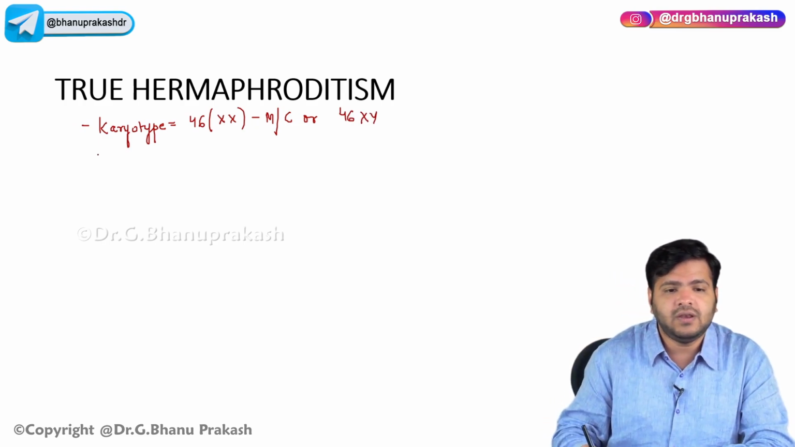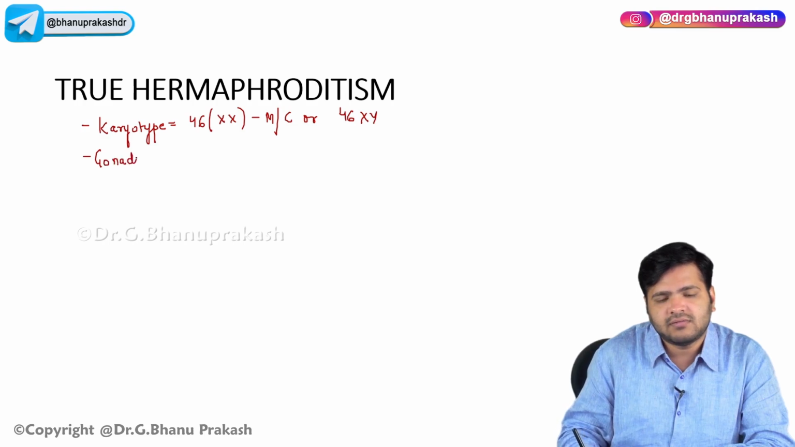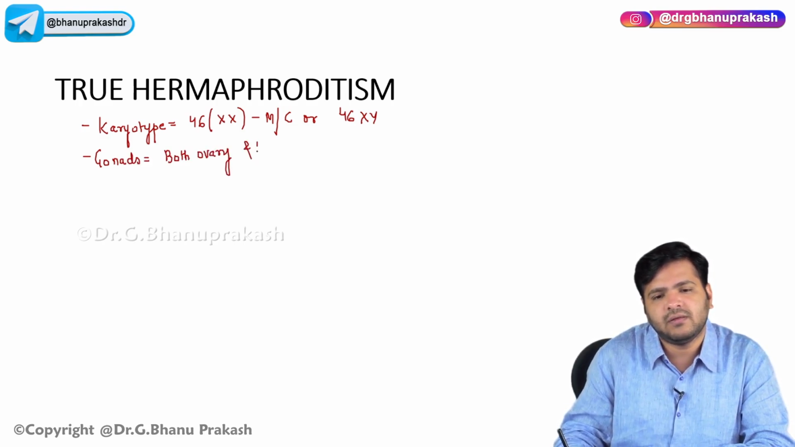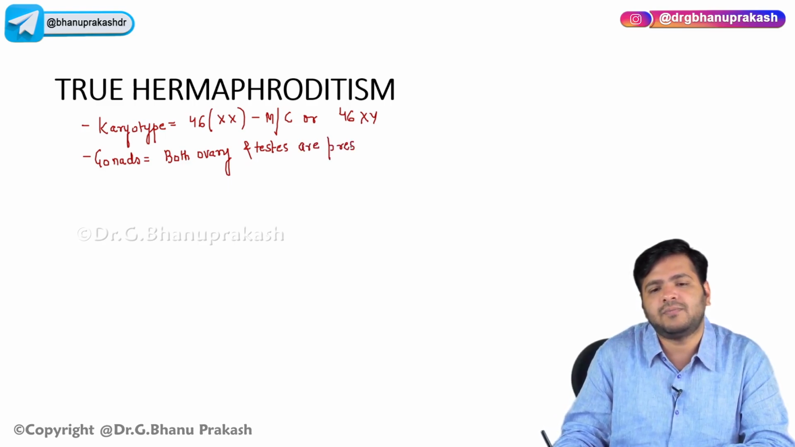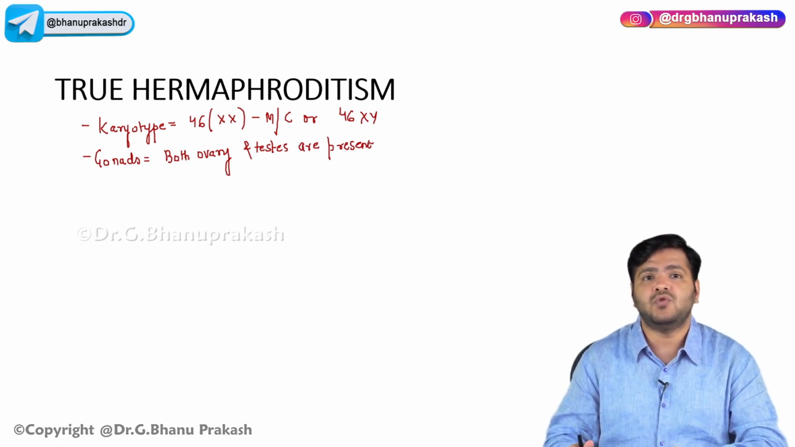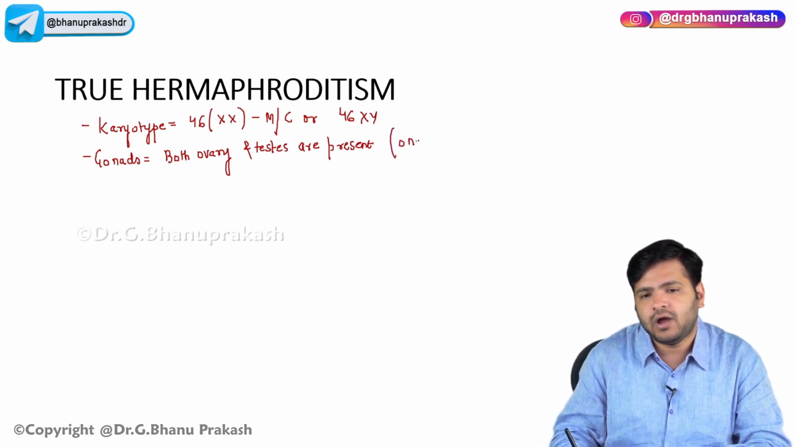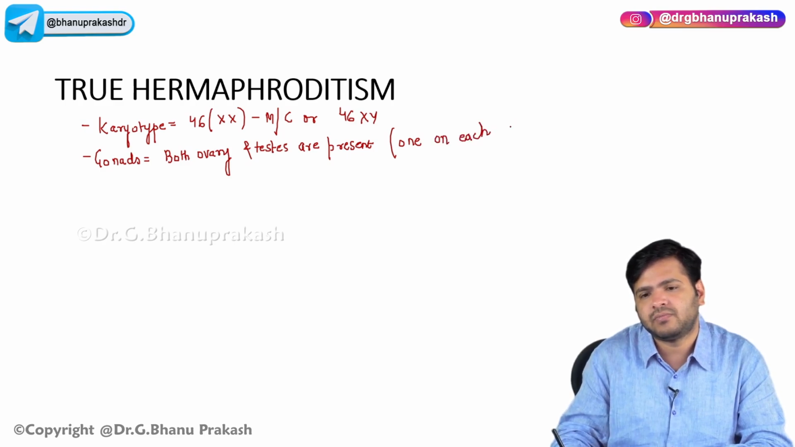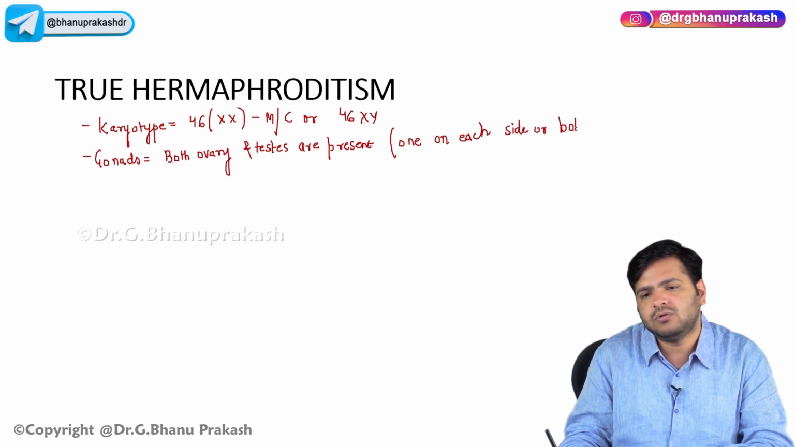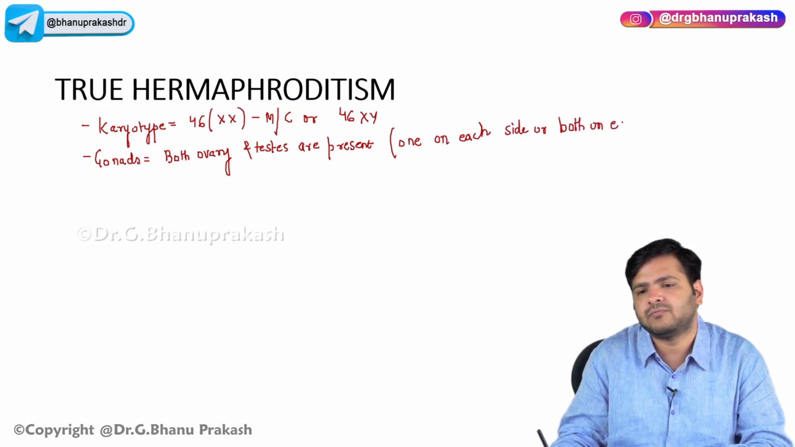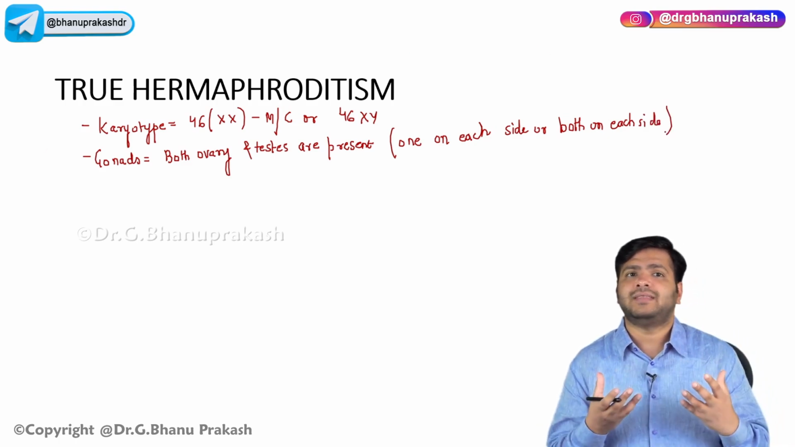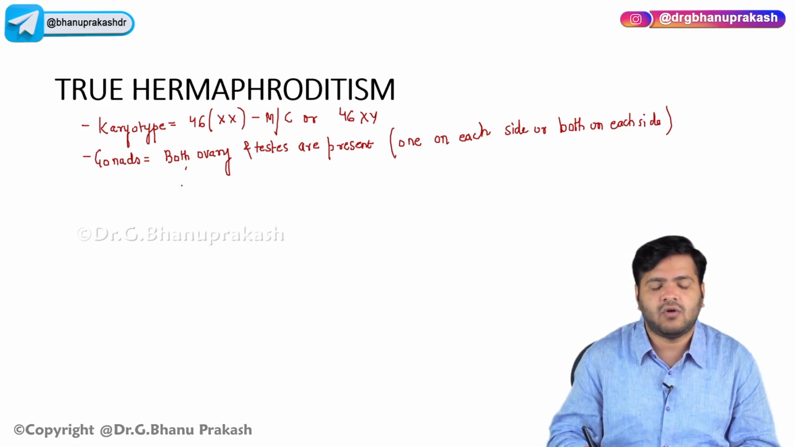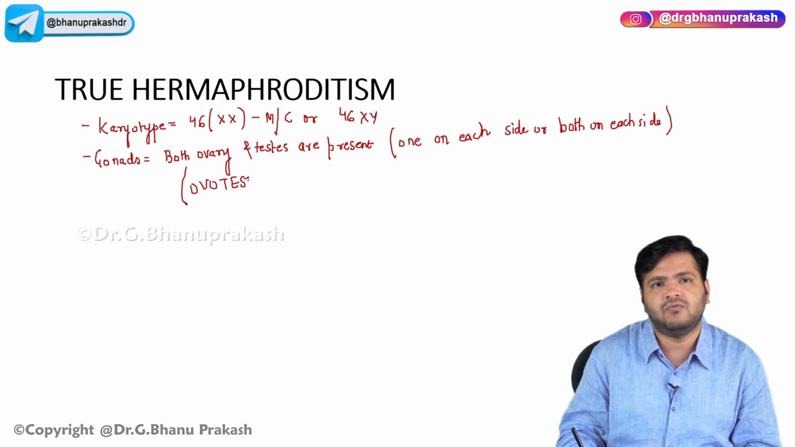Now if we talk about the gonads, remember both ovaries and testes will be present, one on each side or both on each side. So that's why it is called ovotestis.